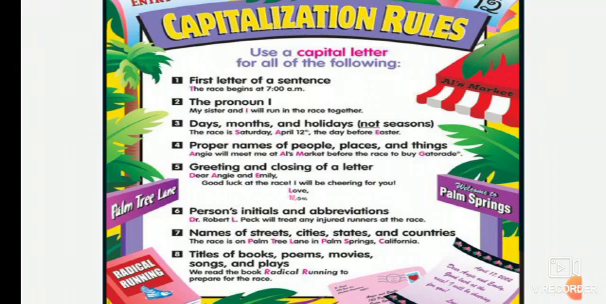Capitalization rules. Use a capital letter for all of the following. Where should we place capitalization? The first one is the first letter of a sentence. The race begins at 7 a.m. Number 2. The pronoun I is always capitalized. My sister and I will run in the race together. Number 3. Days, months and holidays, except the seasons' names.